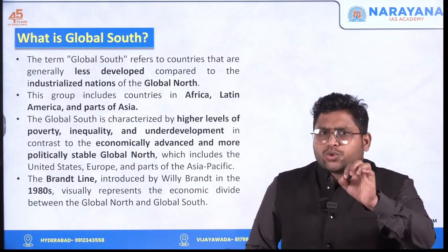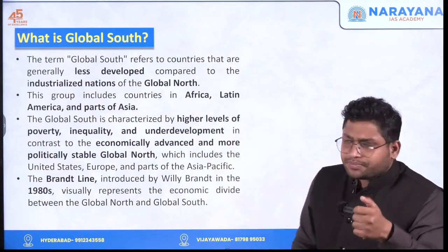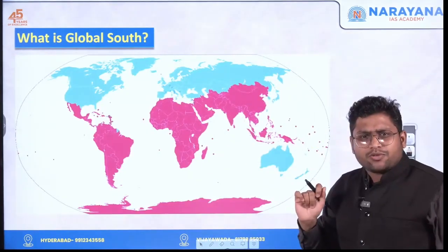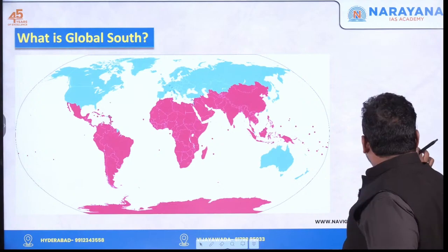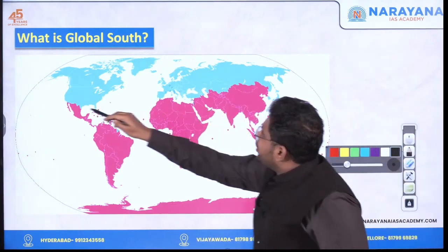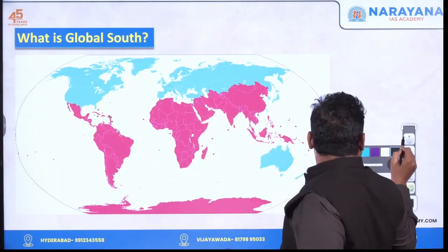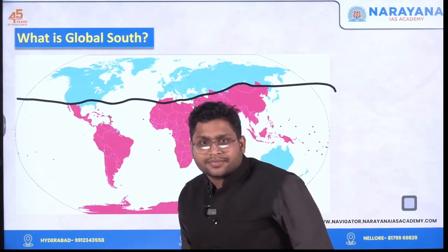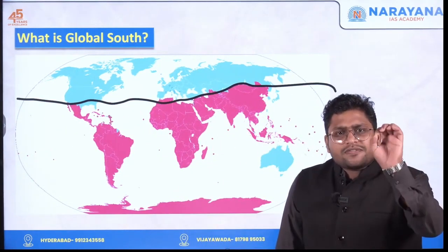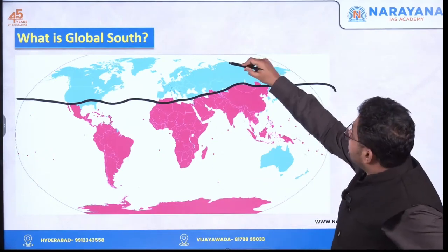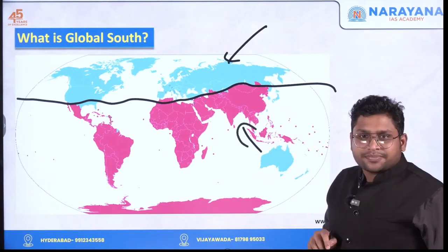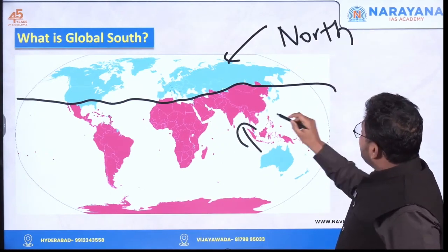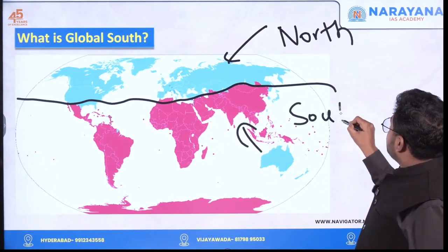Now first of all, those who do not know what is global south, look at this particular map. Here in this map you will observe the countries which are in blue right now. If I draw just one line over here, you will observe some differences between these countries and these countries. These countries I am calling global north, and these countries are global south.